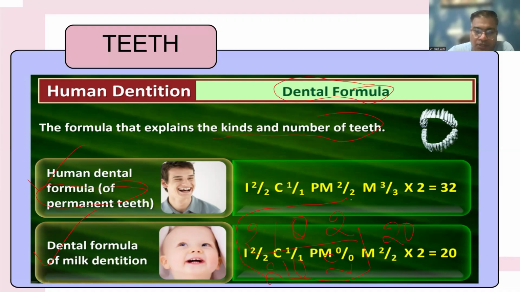This is representing teeth in one quadrant. So we have two quadrants in upper and two quadrants in lower. So in total, these teeth are 20 in number. In case of permanent teeth, the formula is 2123. Here we are representing upper and lower teeth in one quadrant. So the same set is present in the opposite quadrant, and the total number of teeth will be 32.